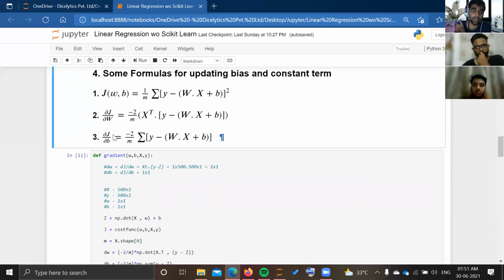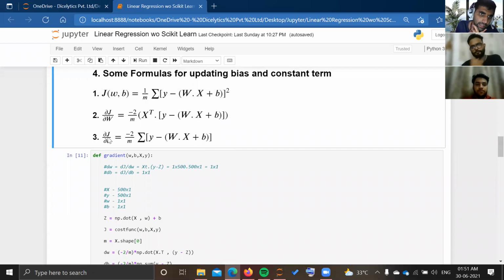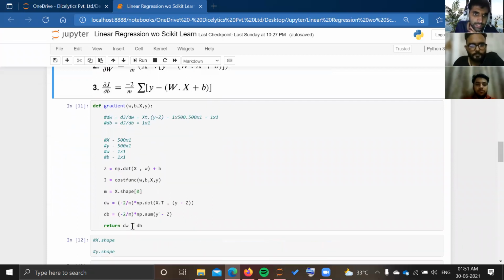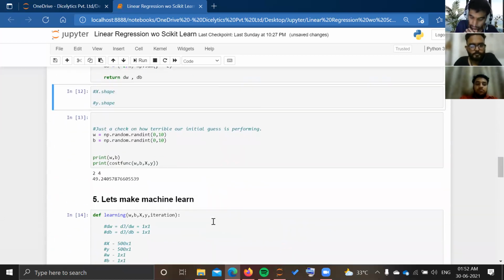In a similar way, when we calculate the derivative with respect to b, we get this type of formula. Now I have defined a function gradient that will take the values of w, b, x, and y, and it will return the values of del j by del w and del j by del b, given by dw and db. As you can see here, I have calculated the value of z, then calculated the value of j by using the cost function that I defined earlier. From that, I calculated the values of del w and del b. So I run this set of code.